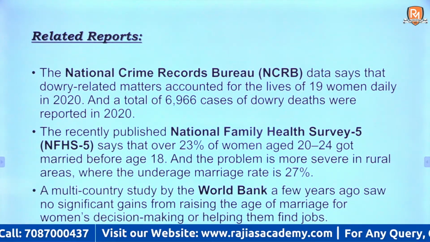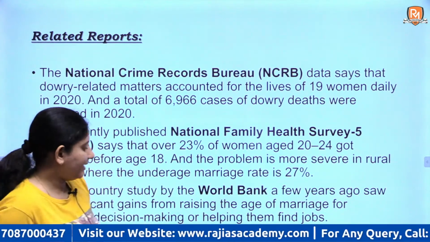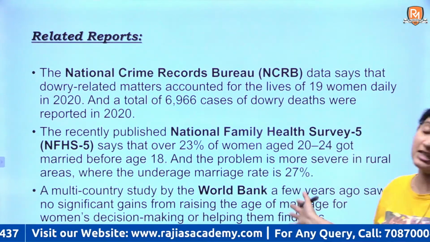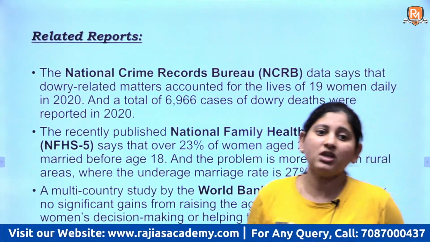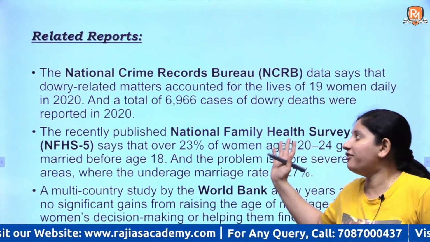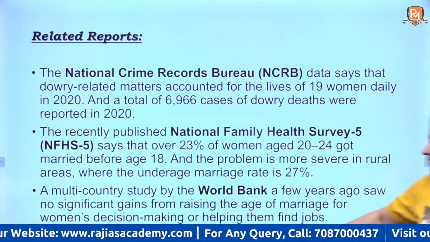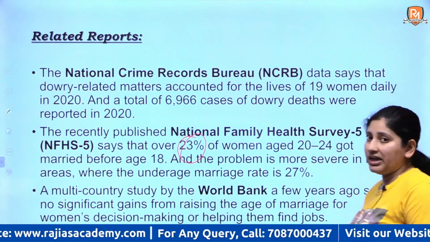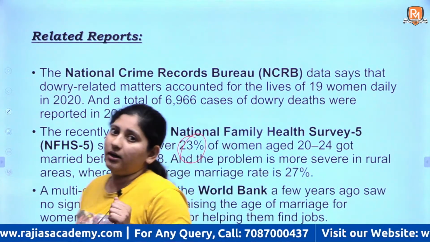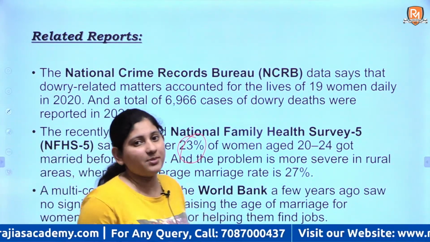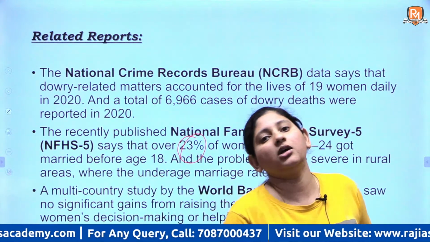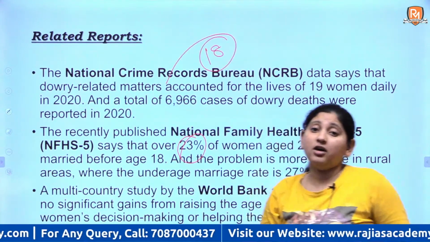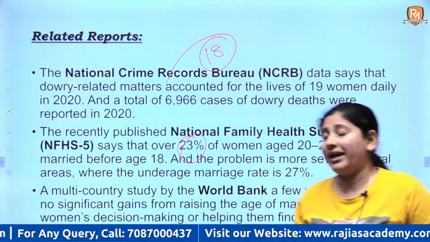NCRB, National Crime Records Bureau, has given this violence data, right? You can go through them. These are put here so that you can quote them in your exams, right? There was the National Family Health Survey, where it states around 23% of women were married before age 18. So even now, after these many years, even though the law has been set for the age of 18, women were still married off before 18 years.